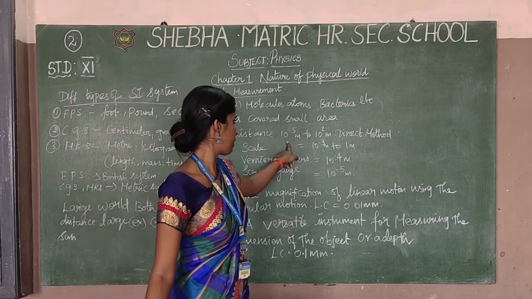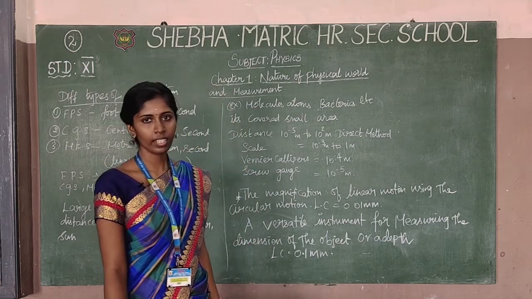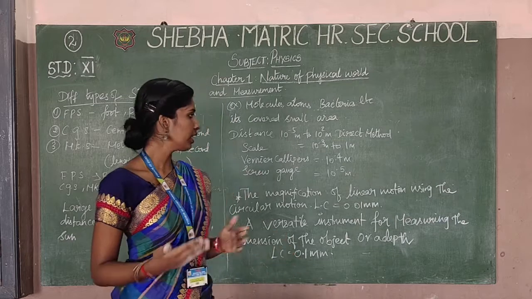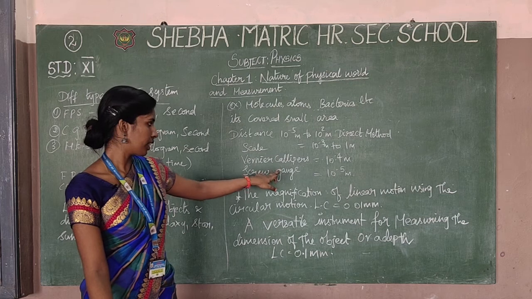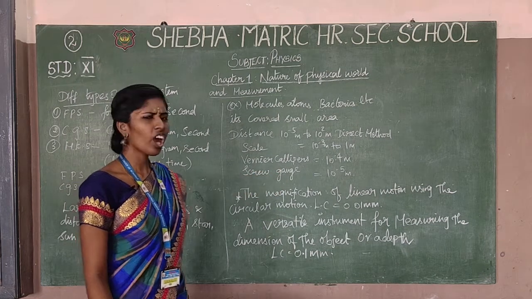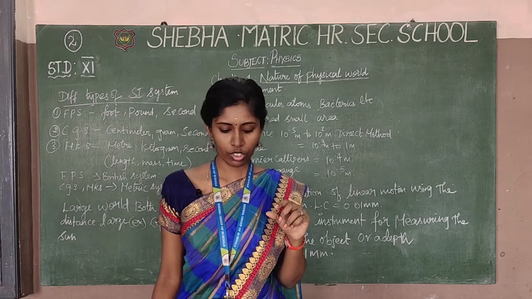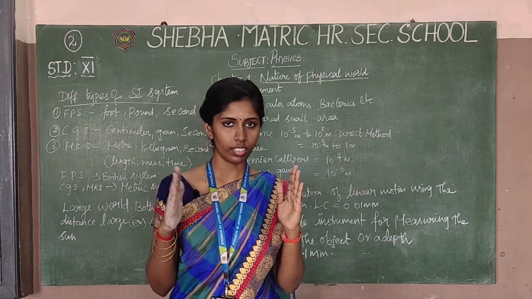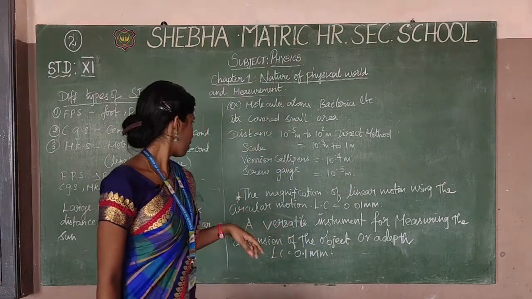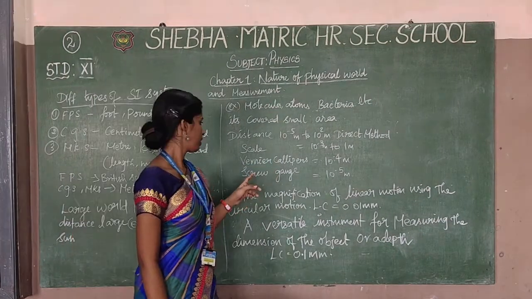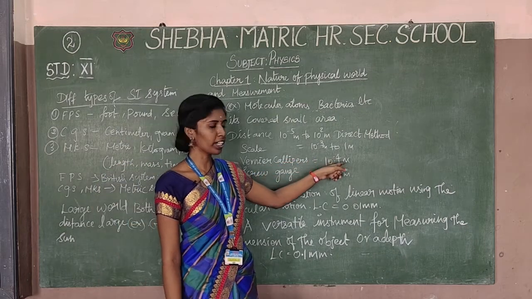So a distance between 10⁻⁵ m to 10⁻² m is a direct method. After that, the indirect method. Indirect method means we are using a scale, vernier calipers, and screw gauge. We all know that. First is the meter scale, which will be used for measuring large distances up to 115 meters. After that, the vernier caliper, which will measure in 10⁻⁴ m.